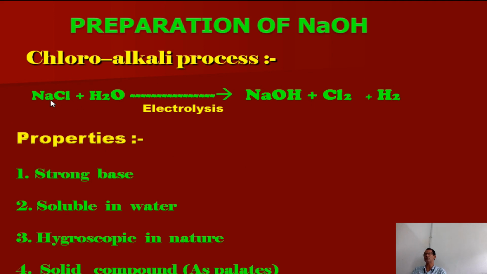It is prepared by the chloroalkali process. The reaction is that aqueous NaCl undergoes electrolysis to produce sodium hydroxide, chlorine and hydrogen. One thing to remember: chlorine is produced at the anode and hydrogen gas is produced at the cathode during electrolysis. That is a very important question: where are hydrogen gas and chlorine gas formed during electrolysis of aqueous NaCl? Chlorine at the anode and hydrogen at the cathode.